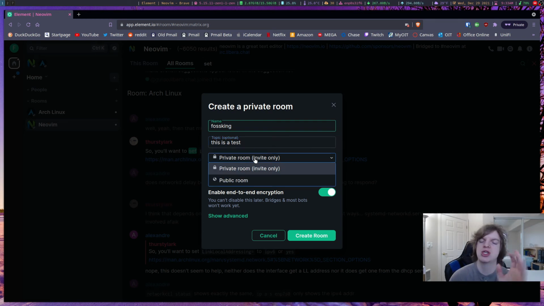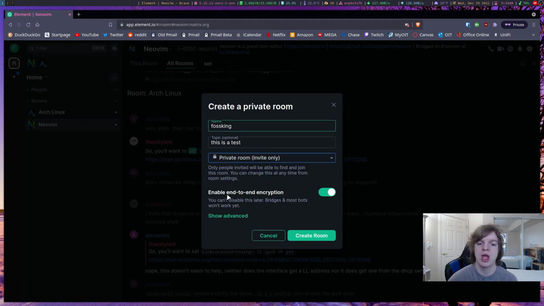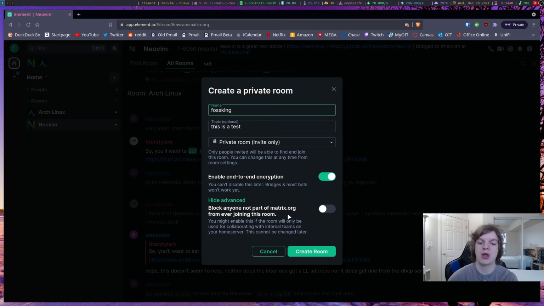Now you have two different room options. You have private room, which is invite only, or public room so that anybody can join in. You'll notice that with the private room, you can enable end-to-end encryption. You can't disable it later, but you can enable it now. You notice that bridges and most bots won't work. They're working on that a little bit, but essentially the way you do this is you can go in and you can block anybody not part of matrix.org from ever joining this room.